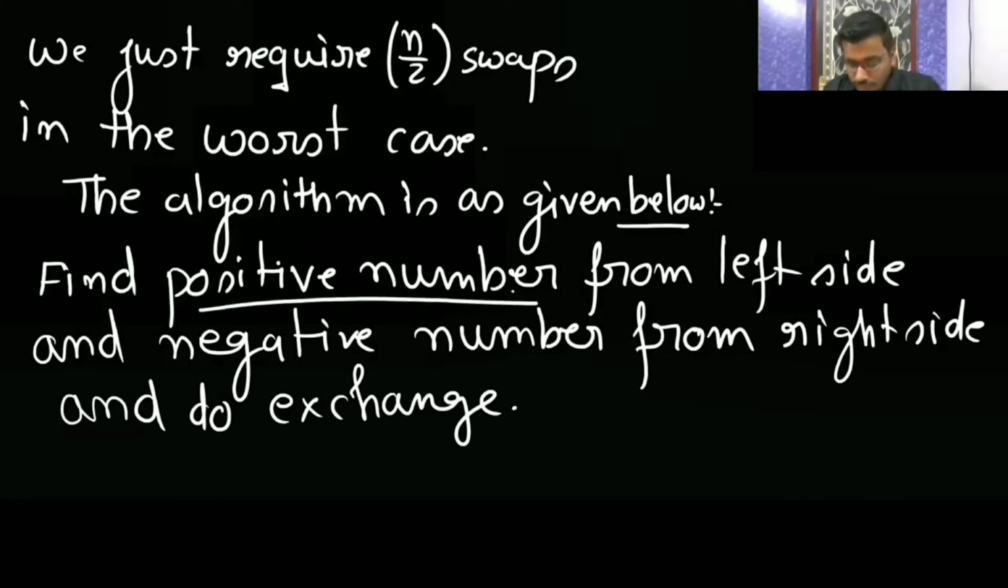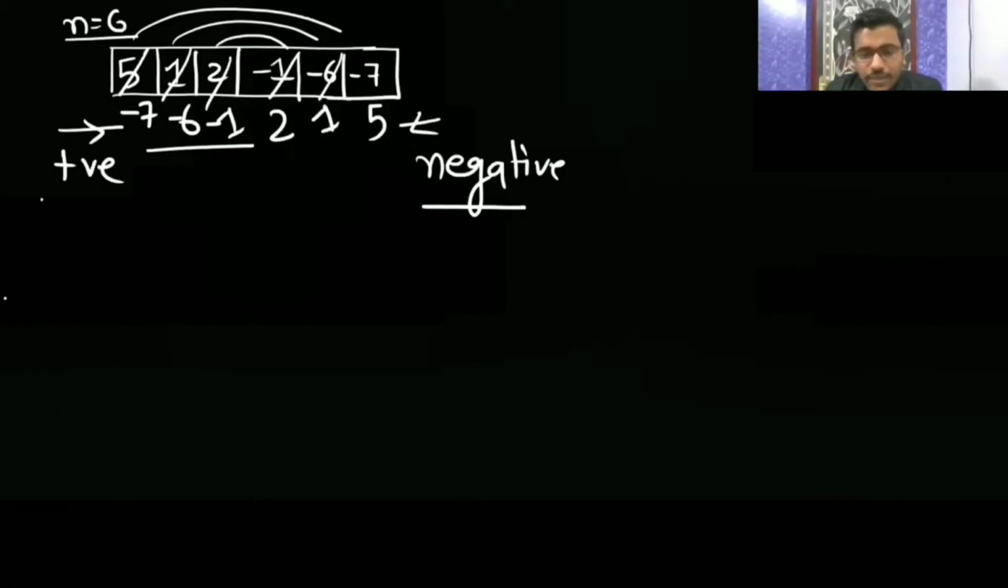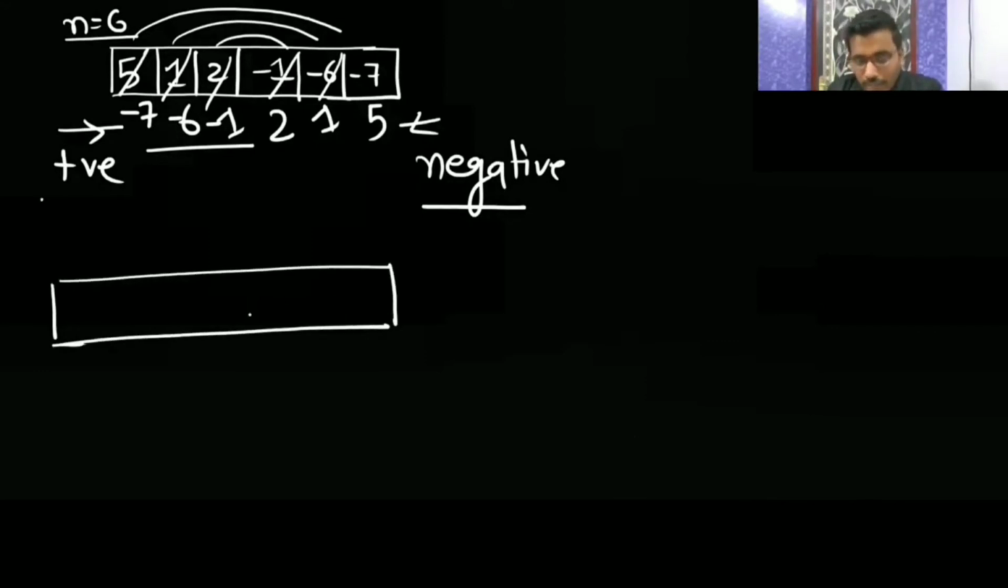Find a positive number from the left-hand side. I am going to find a positive number from the left-hand side and a negative number from the right side and do the exchange, because negative numbers should come before. Any negative number should be on the left-hand side. So if you have numbers like minus 1, minus 2, minus 3, minus 4, and now you have 2 and 3 like this.